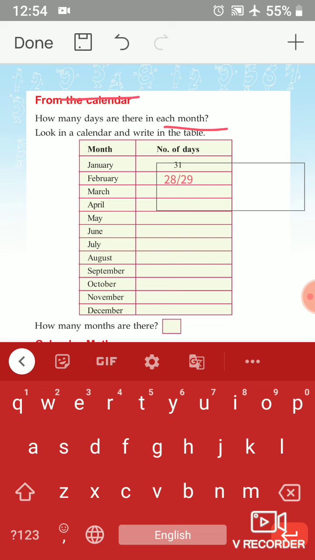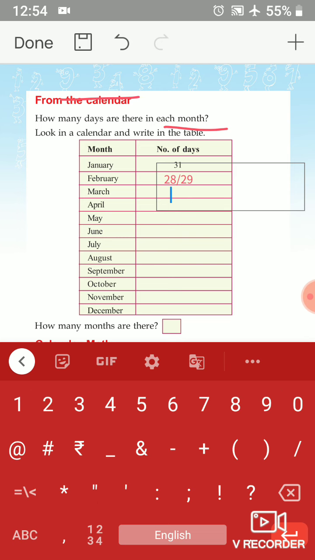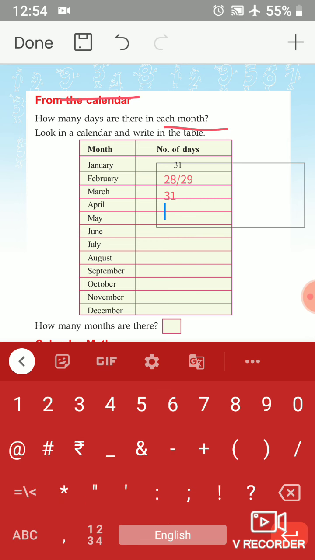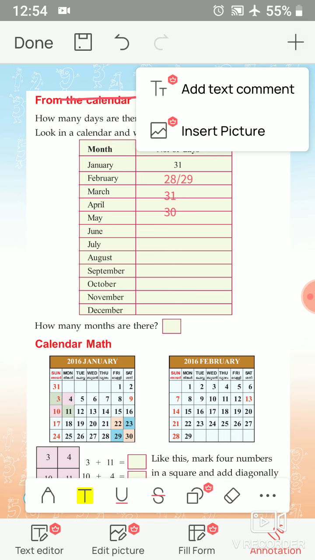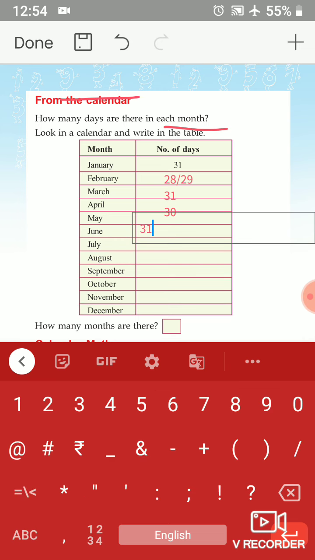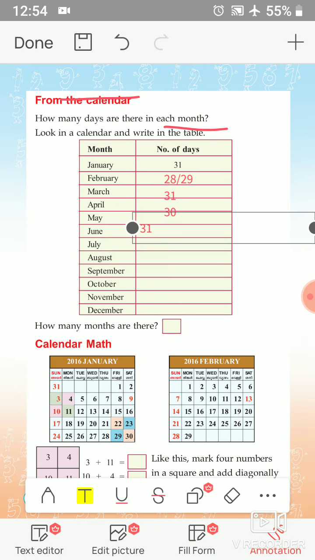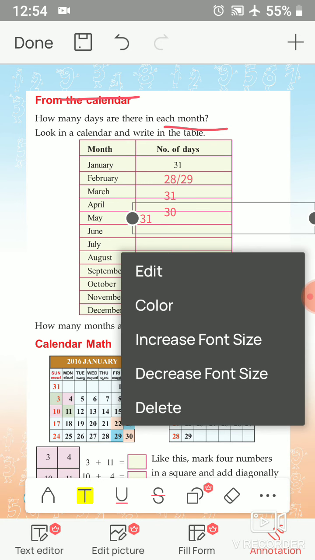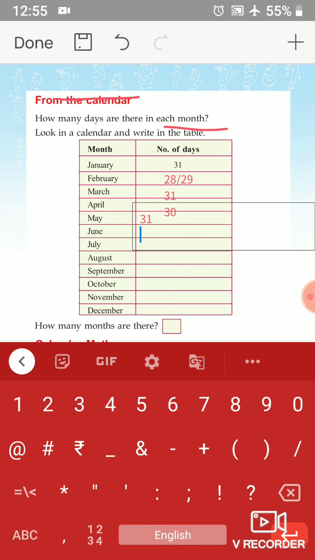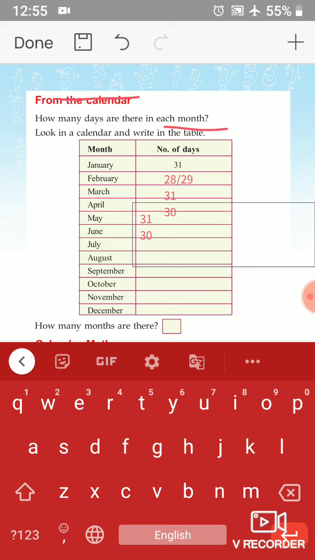March month 31 days are there. Then April 30 days. Then May month 31 days are there. Then June month 30 days. July month 31 days.